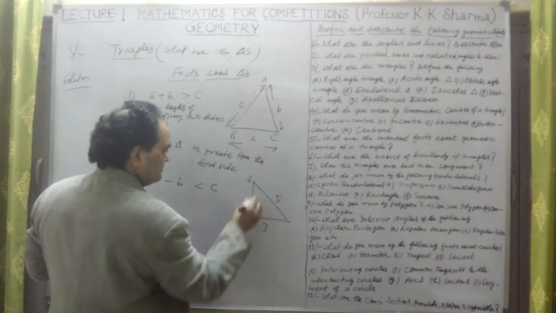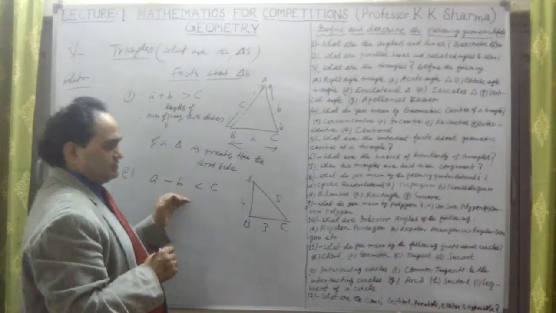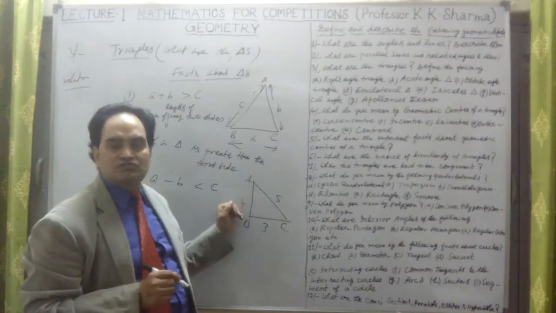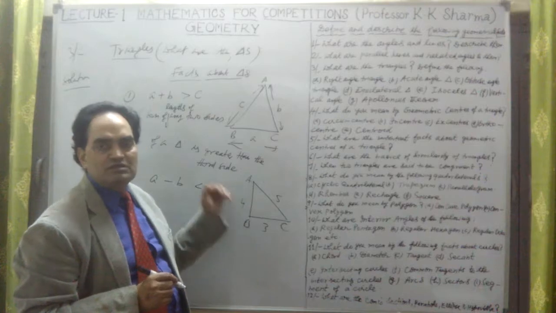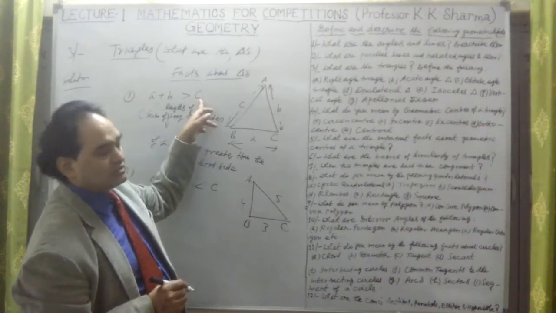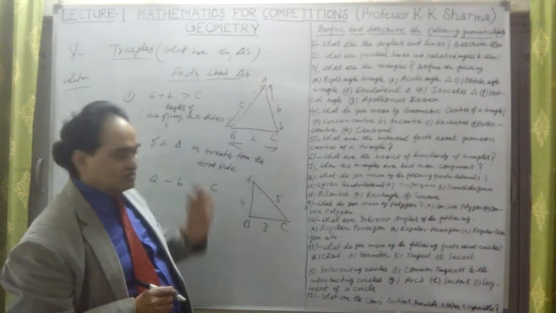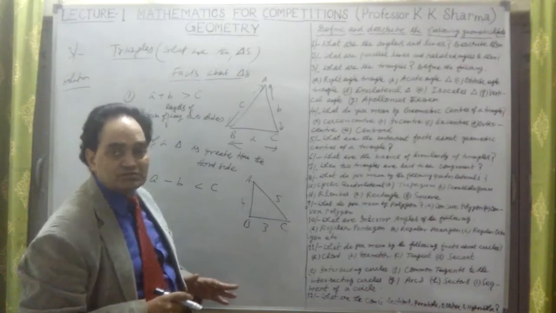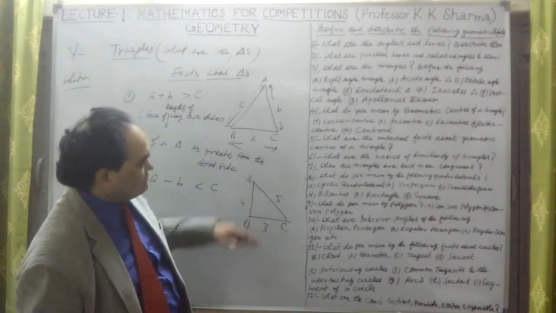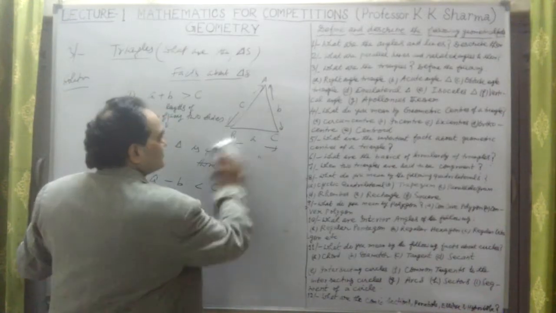So there are two important facts here. The difference of the lengths of any two sides is always less than the third side. The sum of the lengths of any two sides of a triangle is always greater than the third side. Only then can a triangle be formed. This is regarding some facts about the lengths of the sides of a triangle.